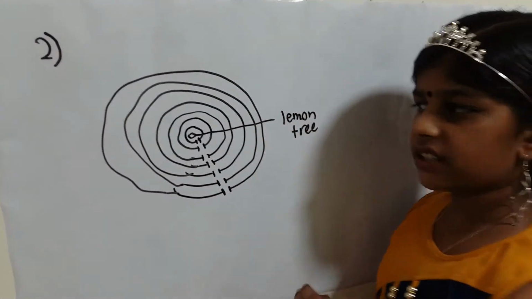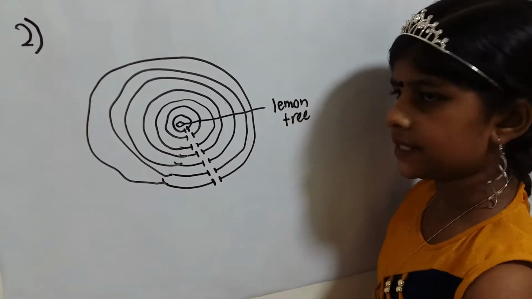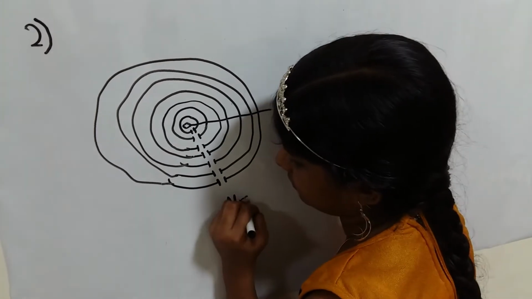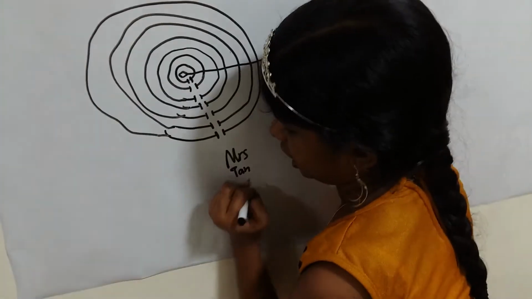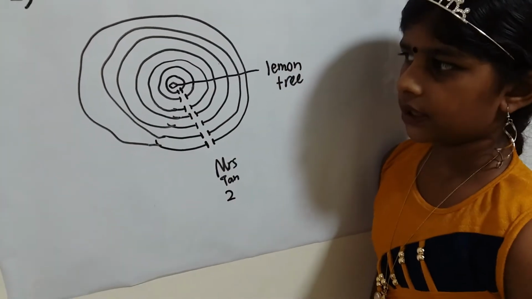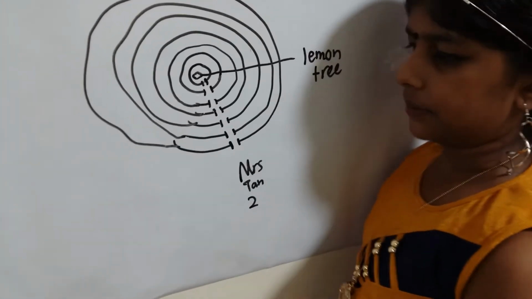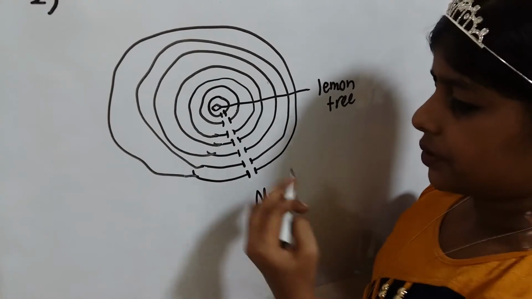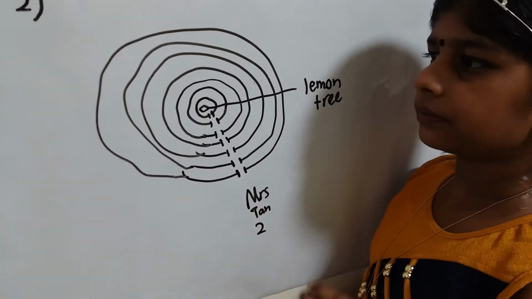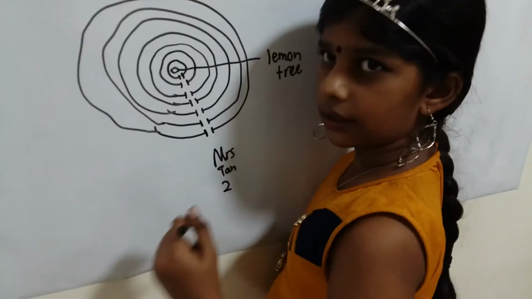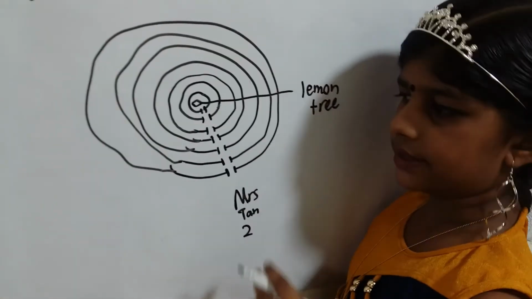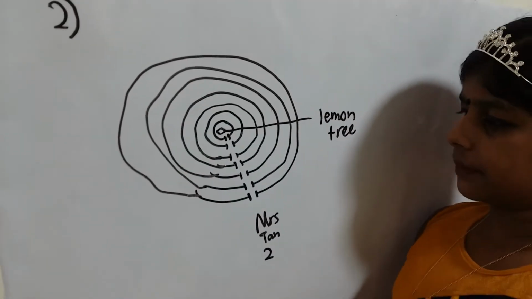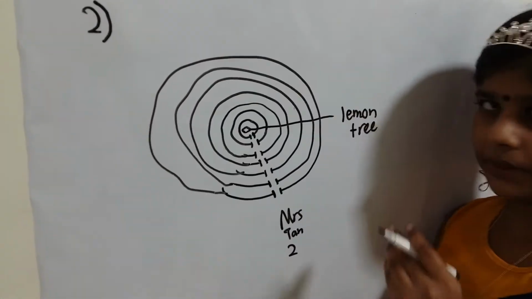There are security guards at each wall, and then Miss Tan needs 2 lemons because she needs to use them for something. She needs 2 lemons, so she wants to go. So she went and asked the security guard that she needs to go now. She asked the security guard, and then the security guard said, if you want to pick the lemons, you pick